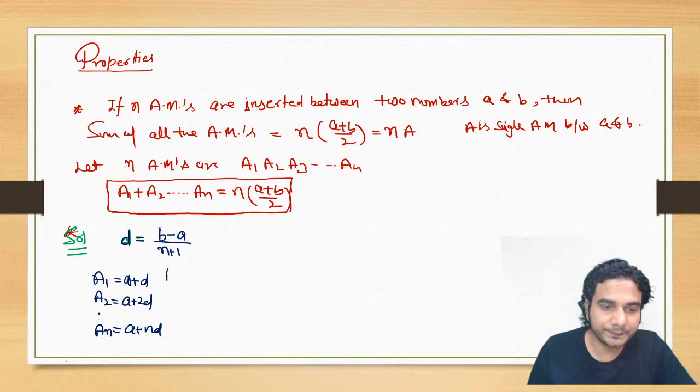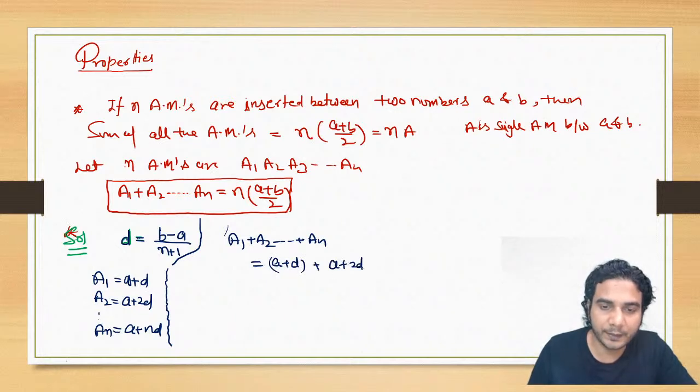All right? So let's add these arithmetic means. After adding these n arithmetic means a1 plus a2 plus so on up to an, what would you get? You would get a plus d, a plus 2d and so on up to a plus nd.